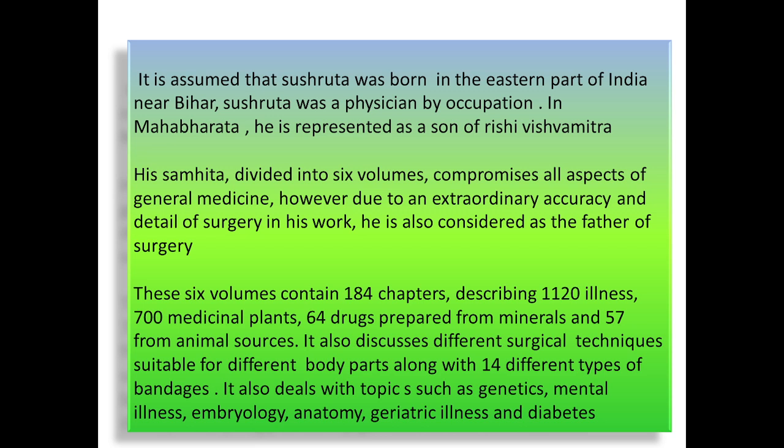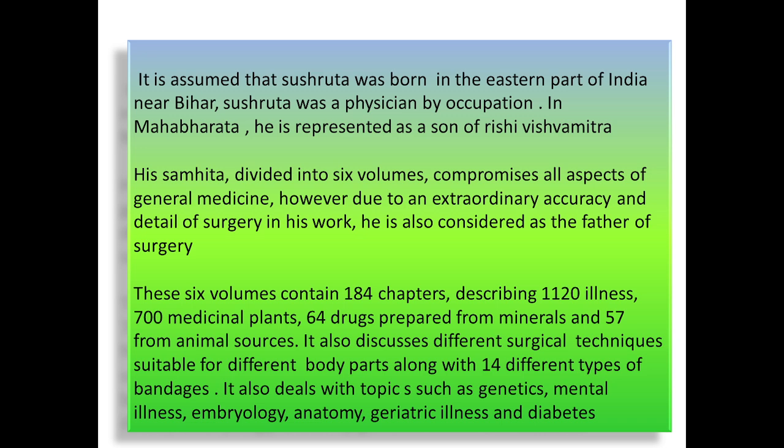However, due to the extraordinary accuracy and detail of surgery in his work, he is also considered the father of surgery.